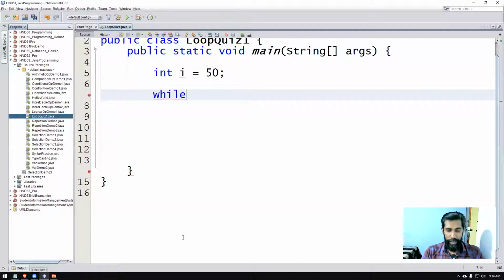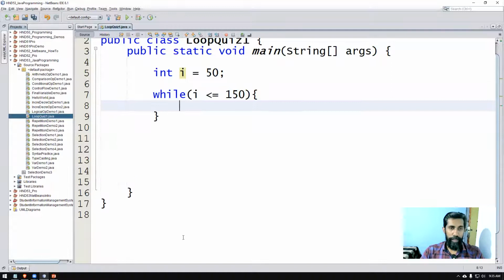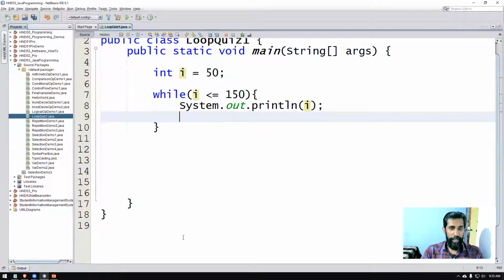You can say while, open parenthesis, the condition is important: i is less than or equal to 150, because the question says 50 and 150 inclusive, so 150 also should be printed. The starting value should be 50. Then you just print the value of i and make sure you increment it by 1.